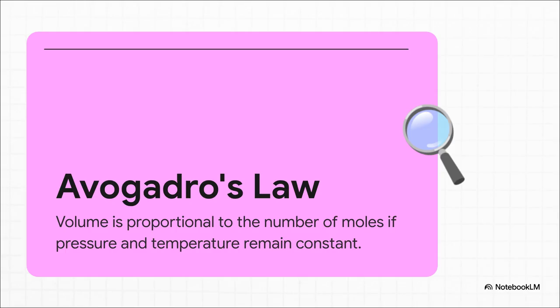Finally, we've got the Italian scientist Amedeo Avogadro. Back in 1811, he advanced a hypothesis that actually looked at the amount of gas. Avogadro figured out that if pressure and temperature are fixed, simply pumping more gas molecules, which we measure in moles, into a flexible container will directly increase its volume. It's like blowing air into a flat tire. Add more gas, and the volume goes up.